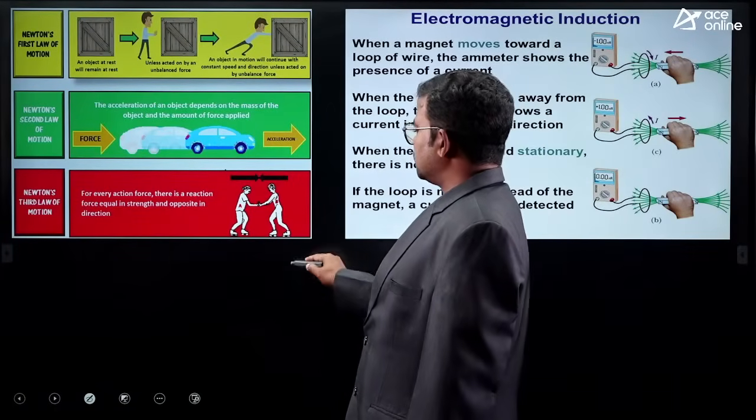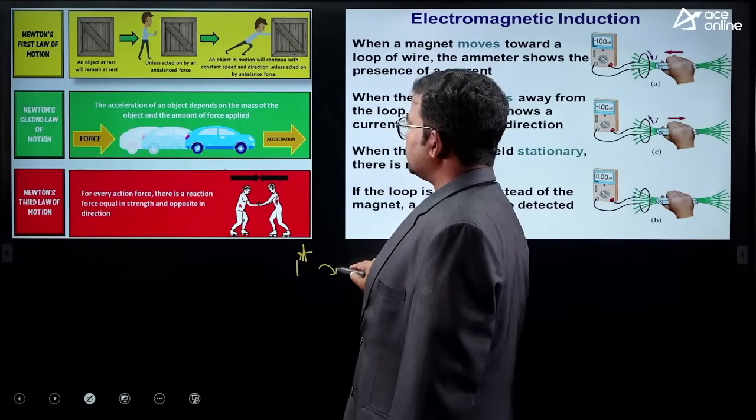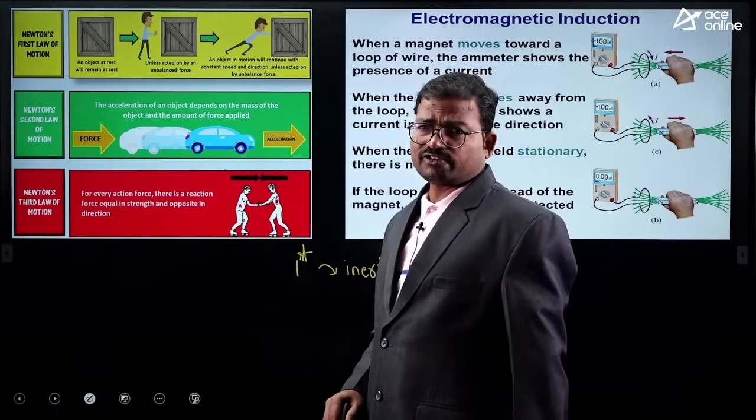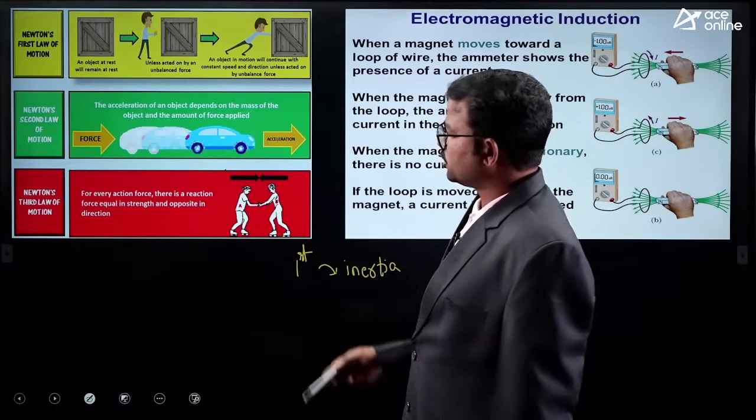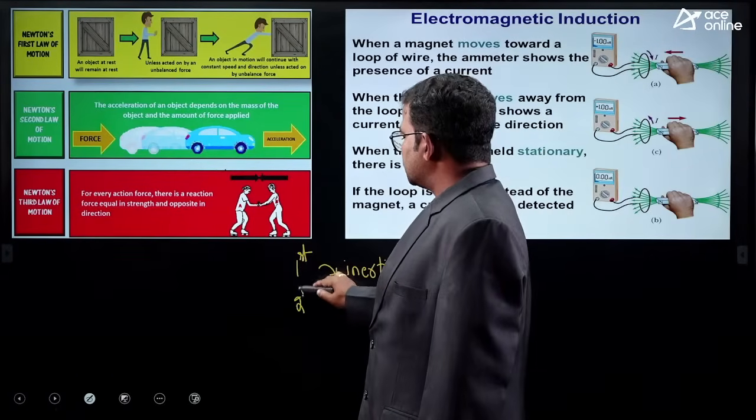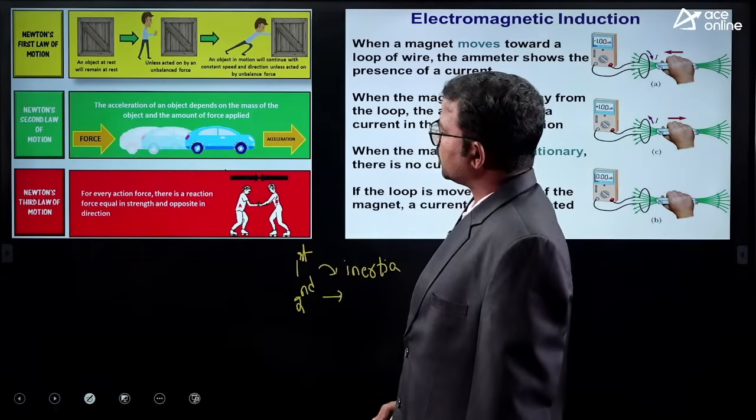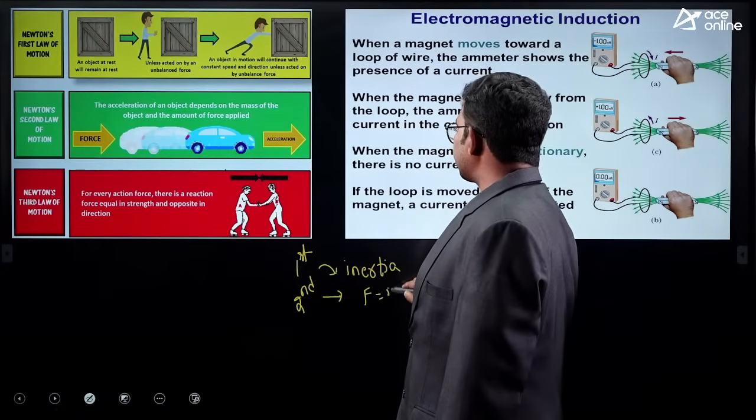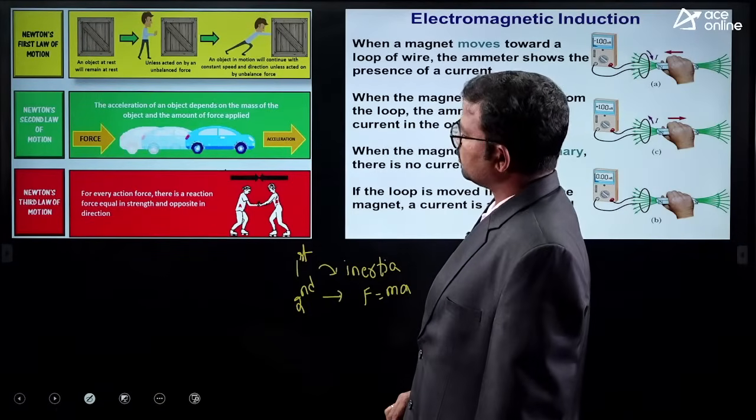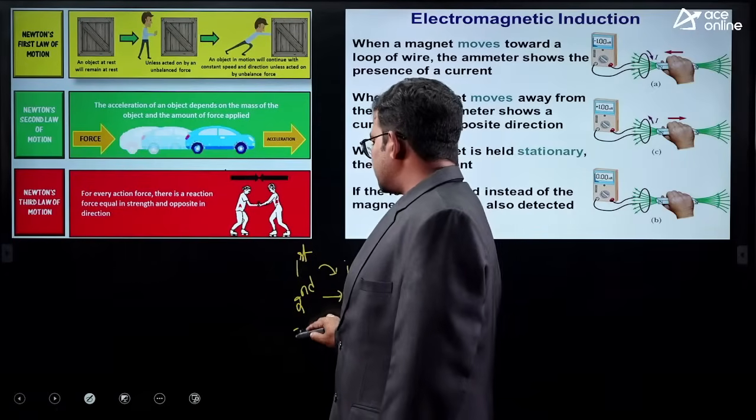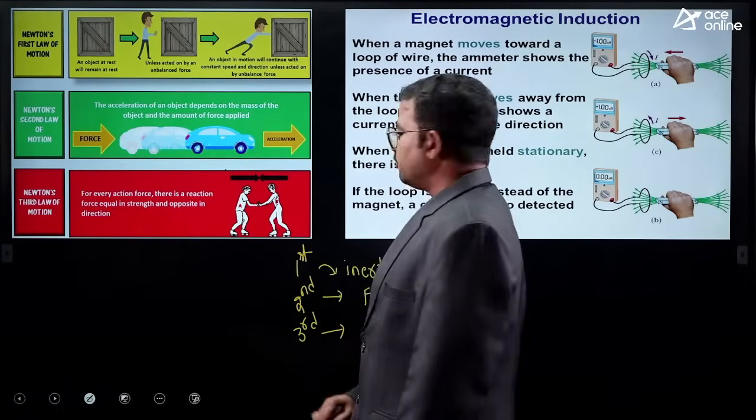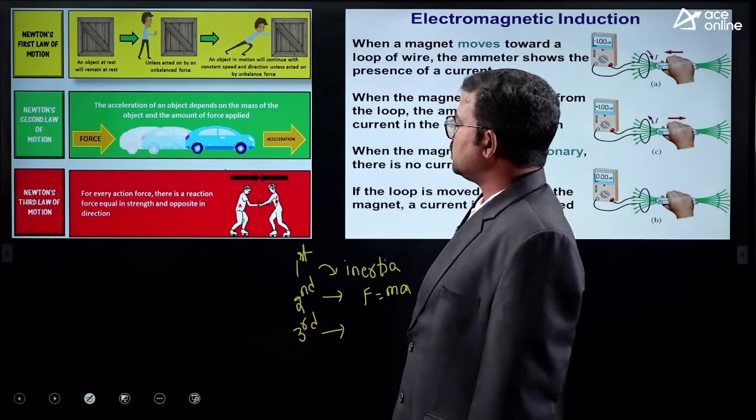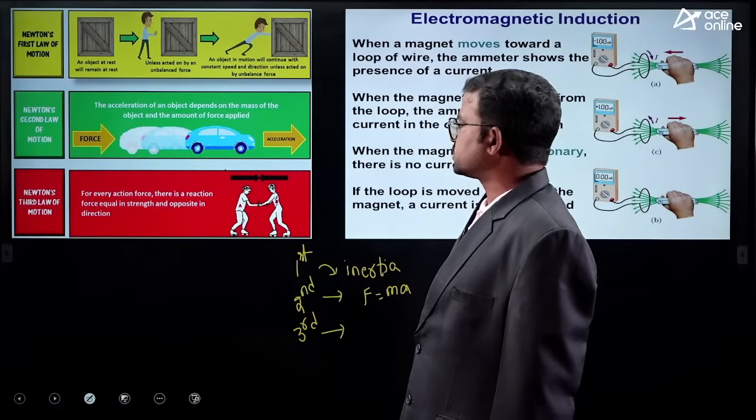So Newton's first law, especially in the first law, what did they mention? Inertia: rest of inertia, motion of inertia, direction of inertia. Next, the second law: mostly in this second law, you get F is equal to ma, nothing but momentum. Next, the third law: for every action, there is an equal and opposite reaction. That is especially highlighted in Newton's third law.